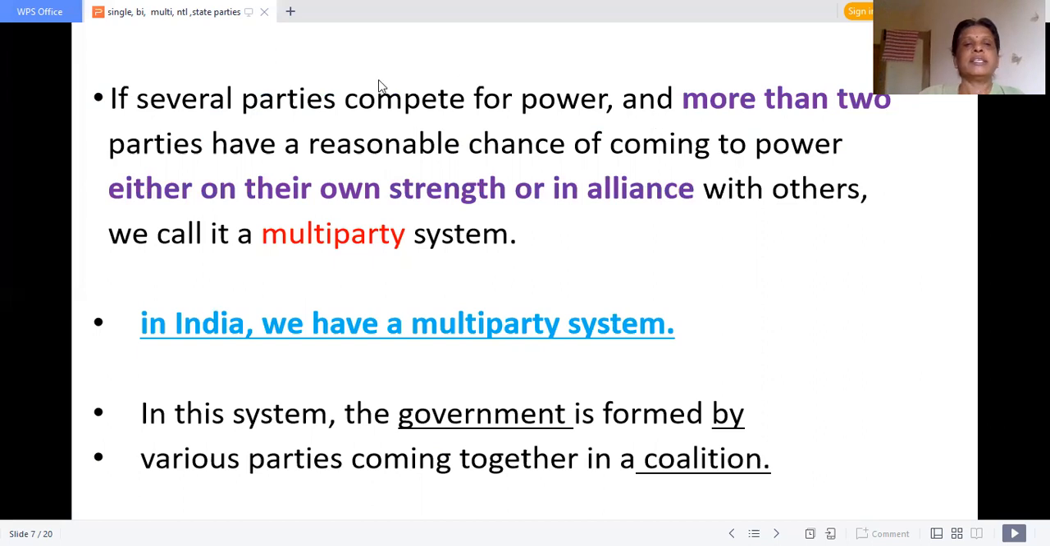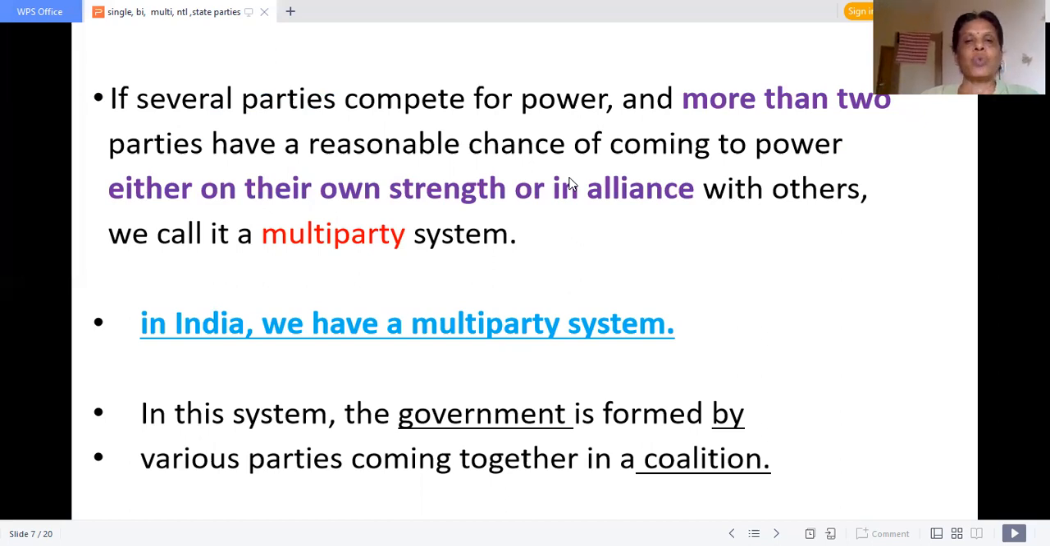Now let us see. Several parties compete for power. More than two parties have a reasonable chance of coming to power, either on their own or in alliance. If they get a majority of seats, they can form the government. For example, in Tamil Nadu, we have 234 constituencies for the legislative assembly. So how many seats are required to form the government? Half plus 1 is needed. What is half of 234?